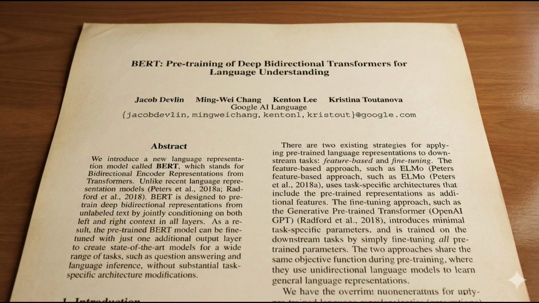And the key word here is bidirectional. Previous models read text left to right. BERT reads it in both directions simultaneously. It understands context from both sides of a word. Here's the magic. They trained BERT on two simple tasks. First, predict masked words. The cat sat on the blank.